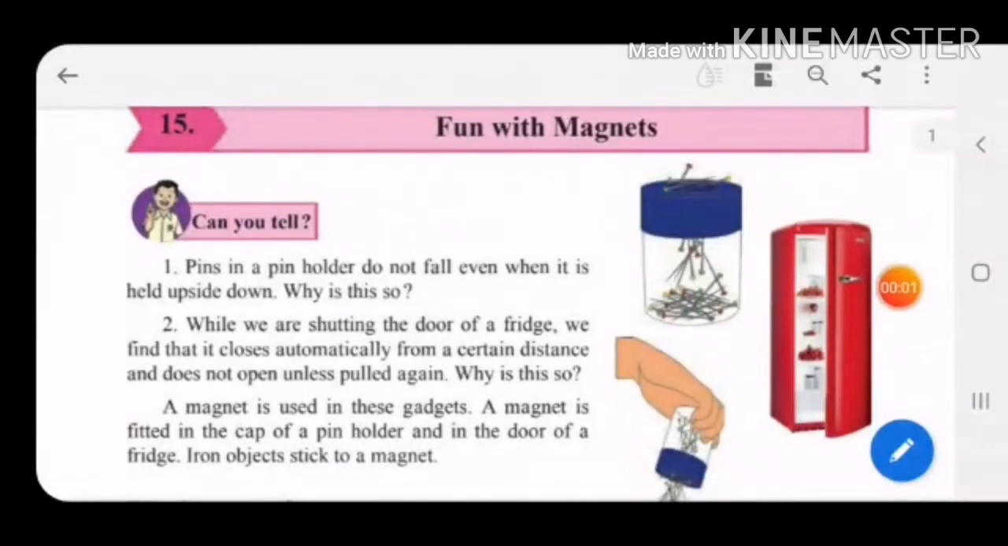Welcome students. Today we are going to start with our new chapter, chapter number 15, Fun with Magnets. Children, before starting, they have asked us some questions.